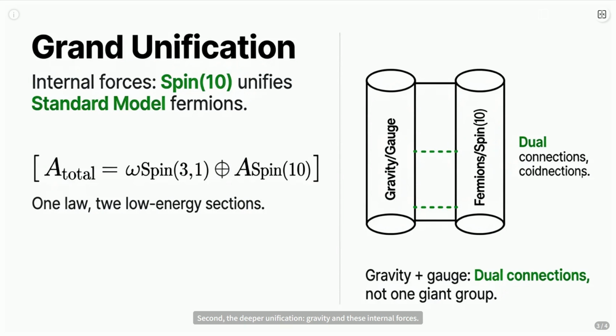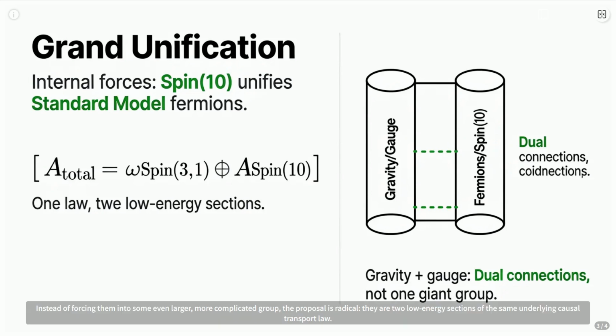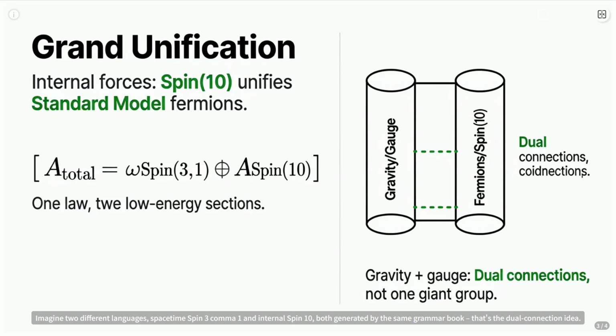Second, the deeper unification, gravity and these internal forces. Instead of forcing them into some even larger, more complicated group, the proposal is radical. They are two low-energy sections of the same underlying causal transport law. Imagine two different languages, spacetime Spin(3,1) and internal Spin(10), both generated by the same grammar book. That's the dual connection idea. So, unification isn't about finding a bigger label, it's about recognizing the single generative law.